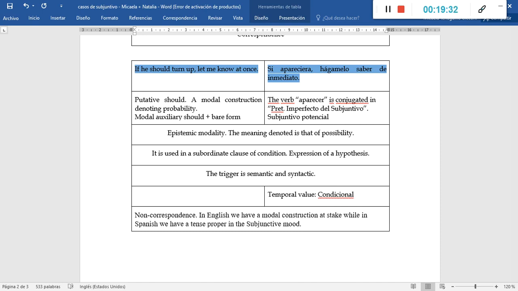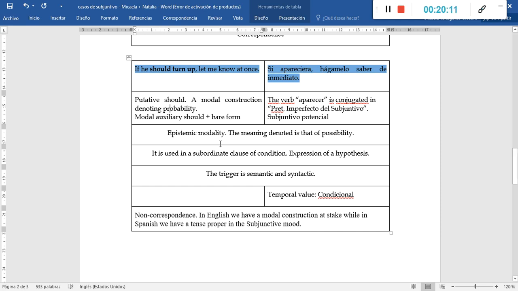So, what do we have in English? In English, we speak of an instance of putative should. This is the instance at stake. The putative should, as the material explains, conveys the notion of a situation that is recognized as possibly existing or possibly coming into existence.